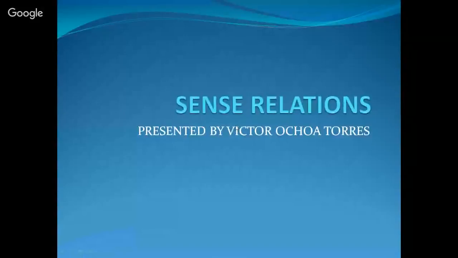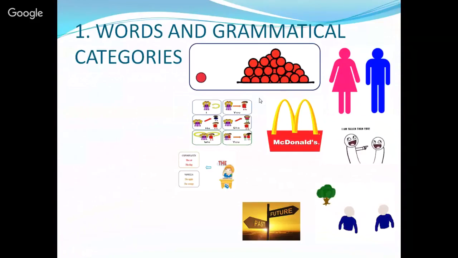And today we're going to talk about sense relations. So let's talk about this. When we refer to sense relations, we talk about words and grammatical categories. We know words as the small unit of language, and we often say that a word is composed of a set of letters, and then we can have the following grammatical categories.